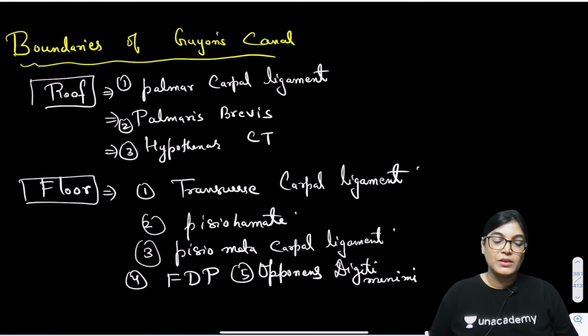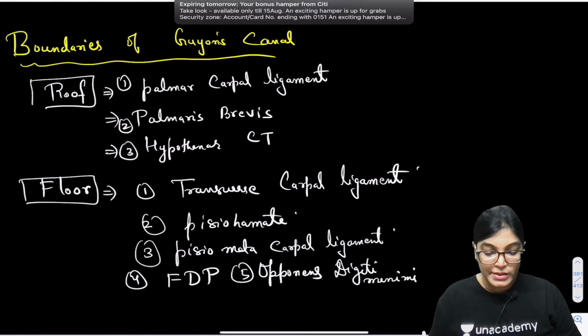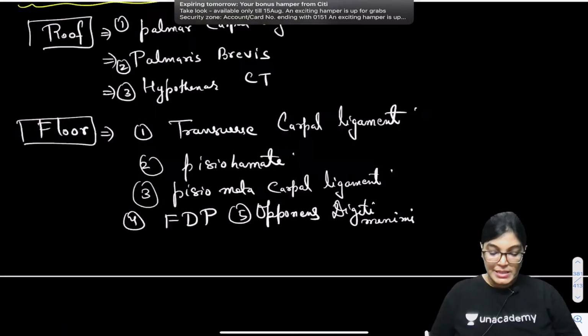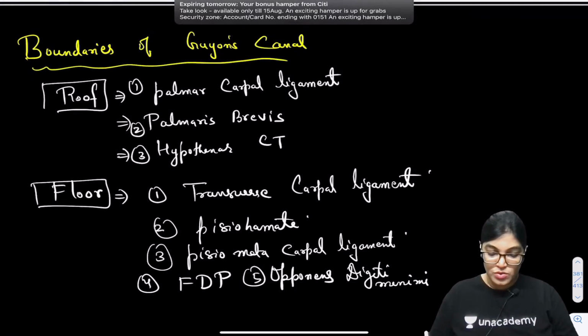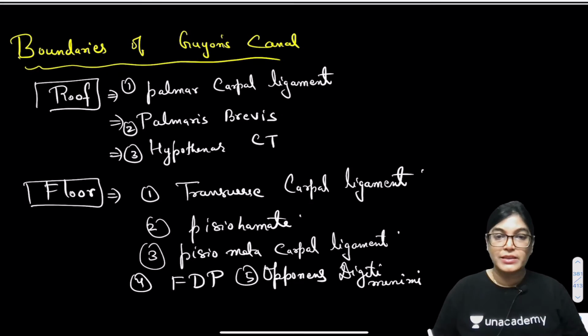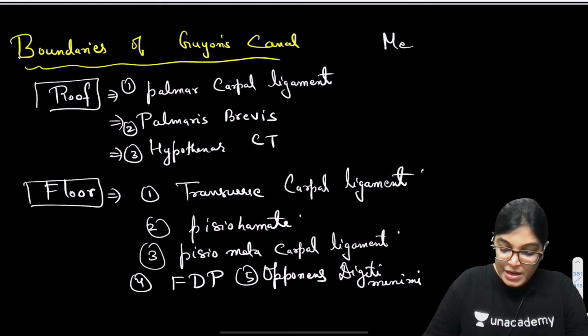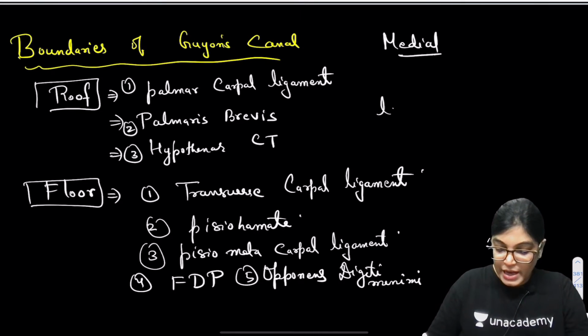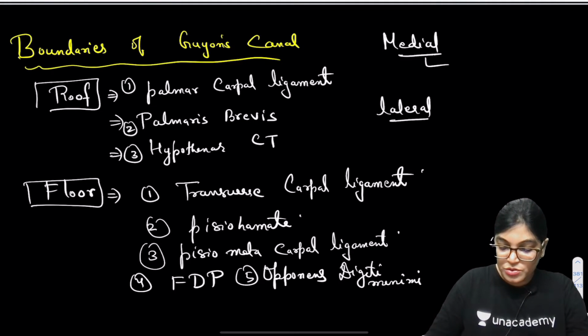So yes, we are done with the roof and the floor. Now let's move on to the medial and lateral aspects. Here I would write medially it is related to which structure, and laterally Guyon's canal is related to which structure.